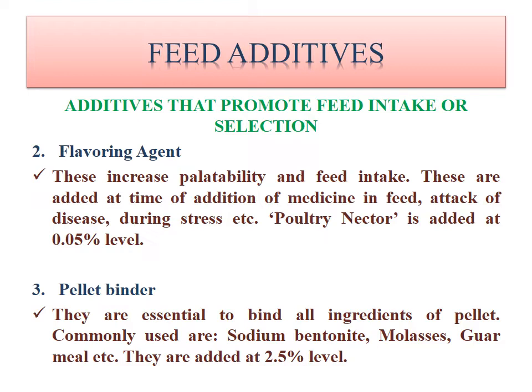Because if medicine is added or in any disease or stress condition such as very hot or very cold climate, the birds will decrease their feed intake. So to increase the feed intake, we will add the flavoring agent. The most commonly used flavoring agent is poultry nectar, which is added at 0.05% level.